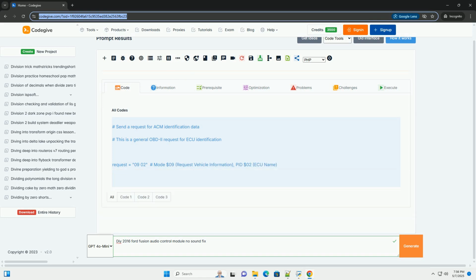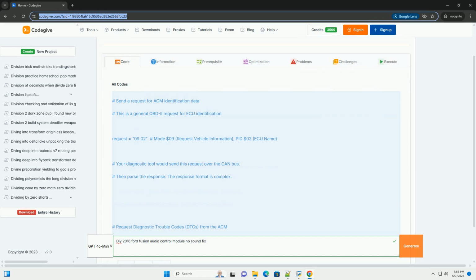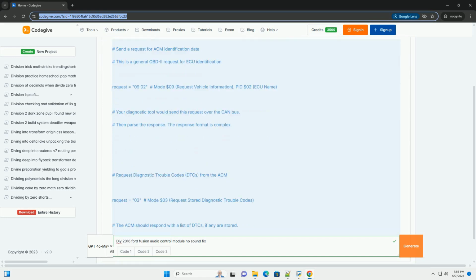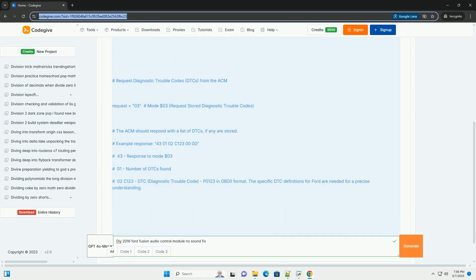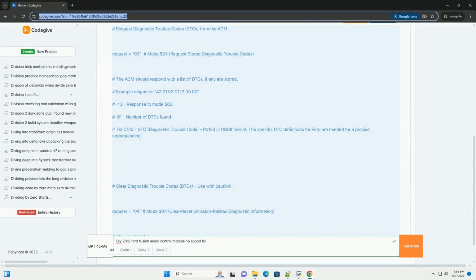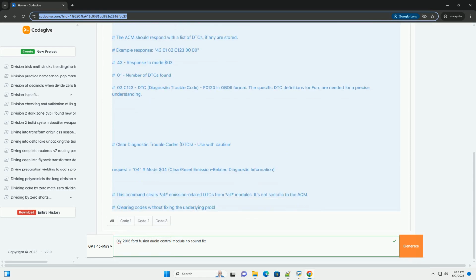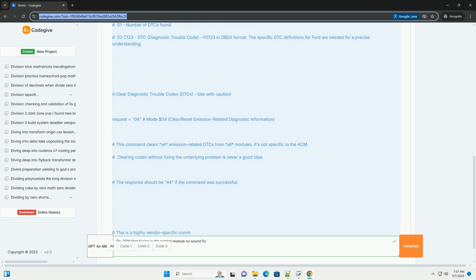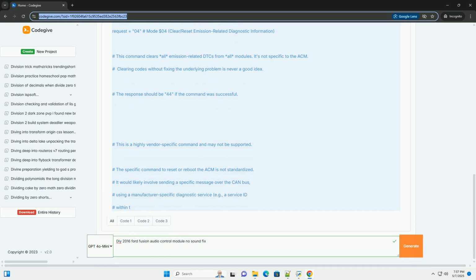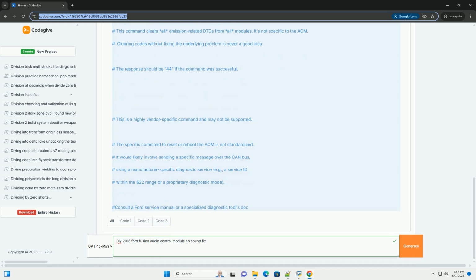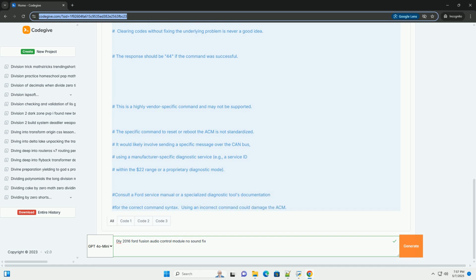OK, let's dive into a DIY guide to troubleshooting and potentially fixing a no sound issue in a 2016 Ford Fusion's audio control module, ACM. This can be a complex issue, and this guide aims to provide you with a comprehensive understanding of the problem, potential causes, diagnostic steps, and possible DIY fixes. I'll also include some basic code snippets that might be relevant if you need to interact with the ACM using diagnostic tools, although this is more advanced and often requires specialized equipment.